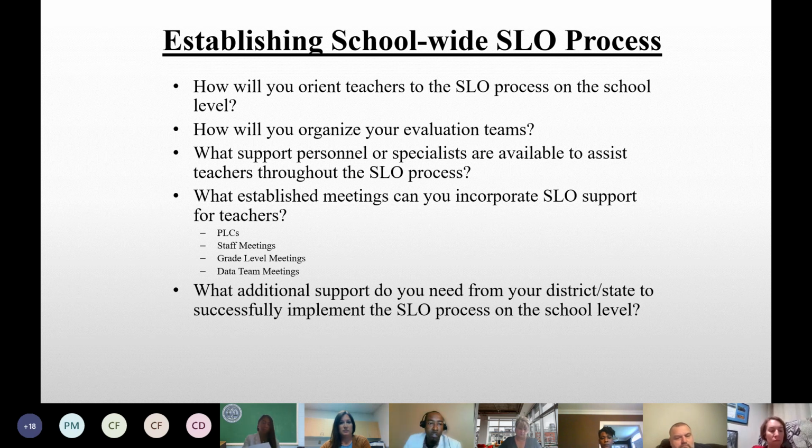All righty, so let's look at that first question, and we'll have a few participants respond here on the mic. We want to hear, what did you put as far as how you are going to orient your teachers at your school to the SLO process? What are you going to do? How's that going to look at your school? We'd love to hear from maybe 1 or 2 participants.